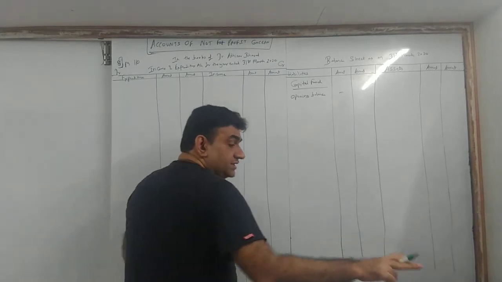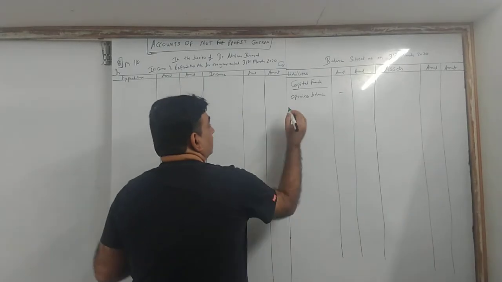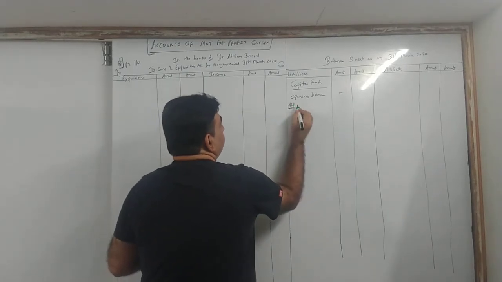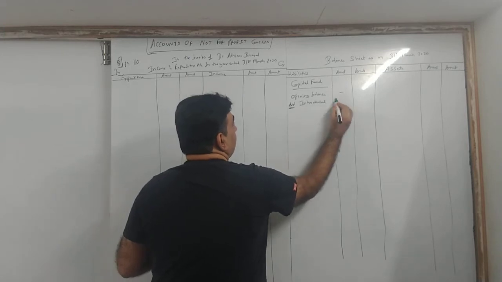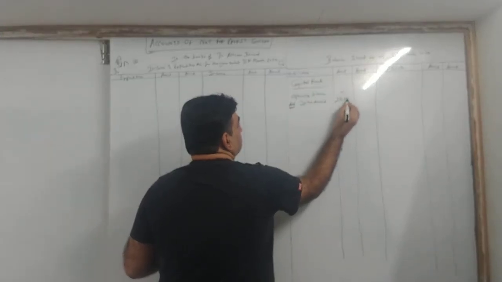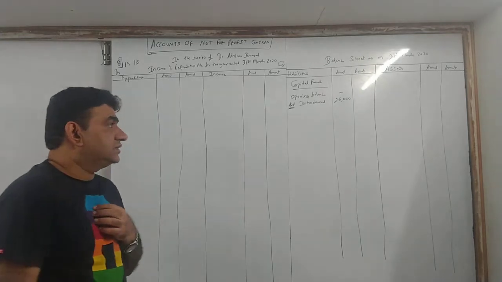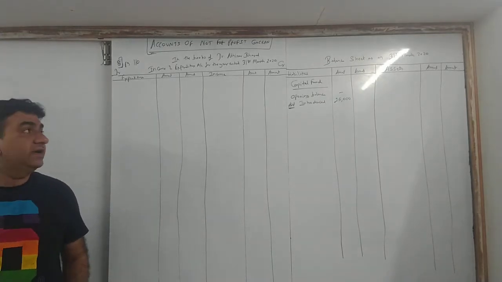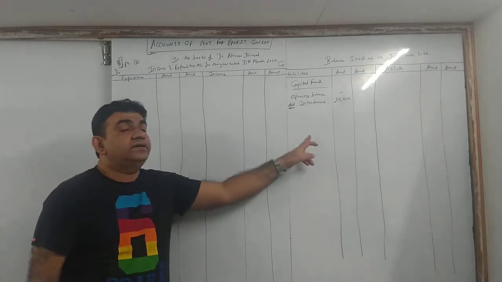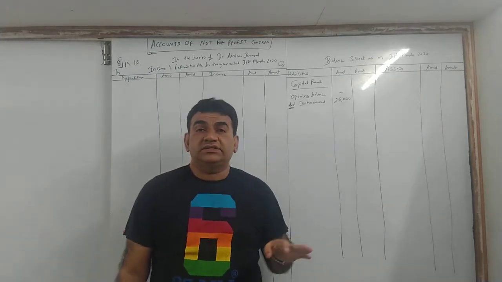How much is he bringing? 25,000. So right there: add introduced, that means capital introduced, 25,000. So opening balance nil and add introduced 25,000.